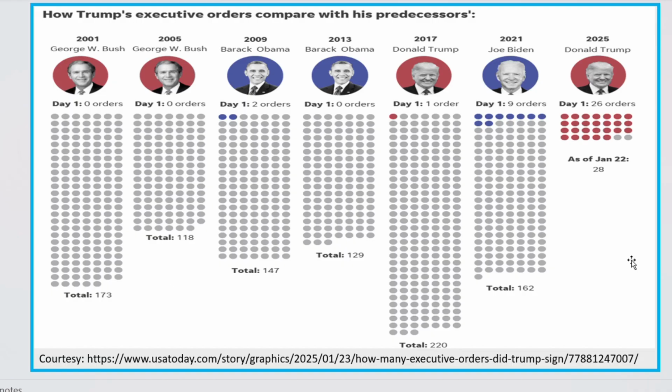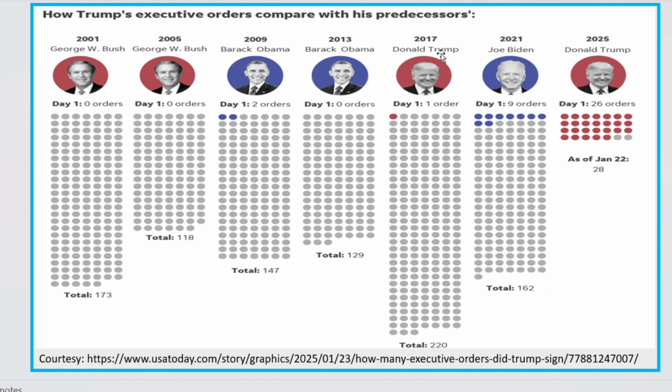This is a comparison of executive orders signed by previous presidents and Trump. As of today, Trump has signed 66 executive orders. On the first day he signed 26 orders. As you can see, Biden signed 9 executive orders on his first day, and the total for his presidency is 162.